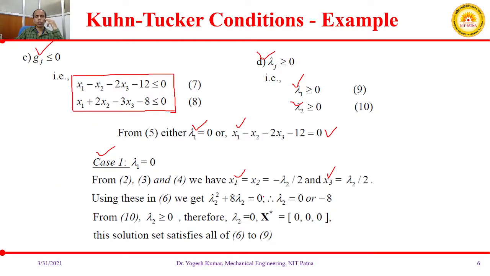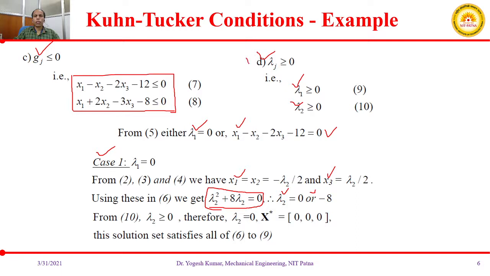Okay, so from equation number 6, it is ending up with lambda 2 square plus 8 lambda 2 is equal to 0. And from this equation we will get two values of lambda 2. So one is lambda 2 equal to 0 and another is minus 8.